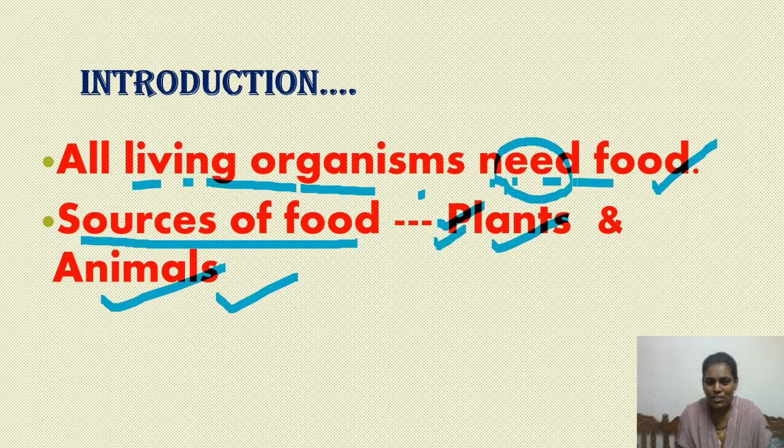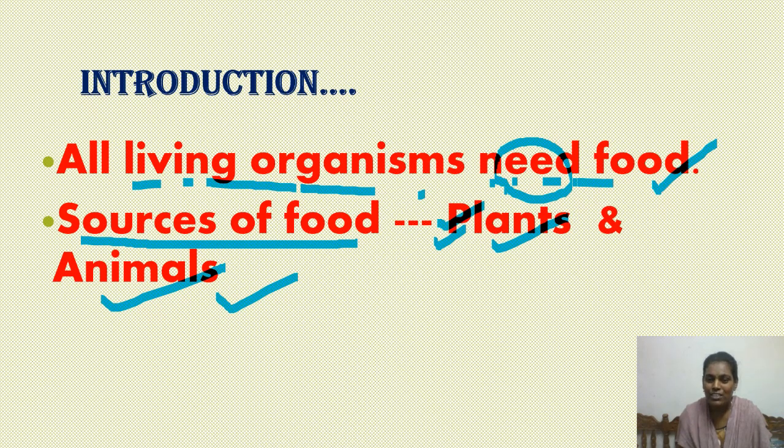Then my question is, if we grow only one plant, can we get the complete food that we want in our daily life? No. Or if we rear only one animal in our house, can we get all the food materials we need in our daily life? No. Then what should we do? We have to increase the production of food material, which comes under crop production.